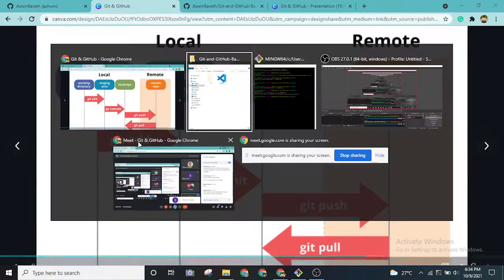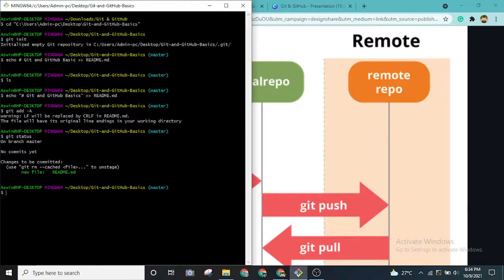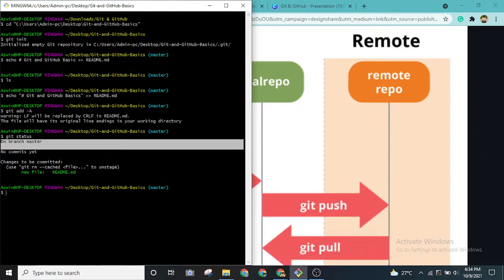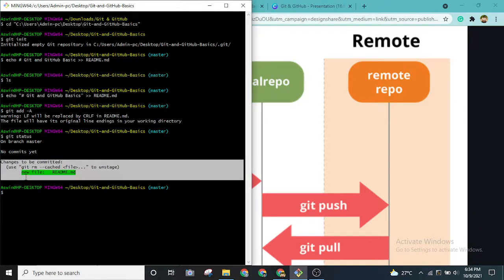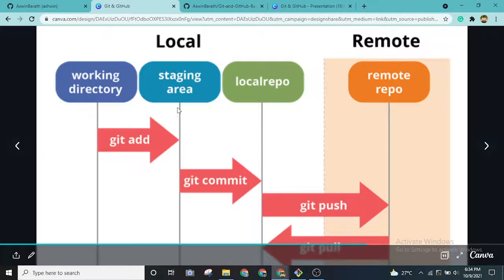After that, let me show you another command, which is git status. It will say on branch master. I'll discuss branches later, no need to worry. There are no commits yet, changes to be committed. What Git is suggesting is that there are no commits yet and you have to commit the new file created. So currently we are at the staging area.